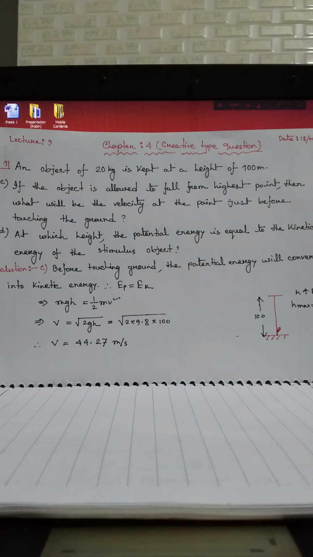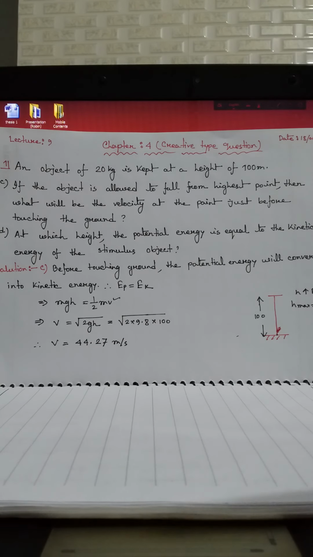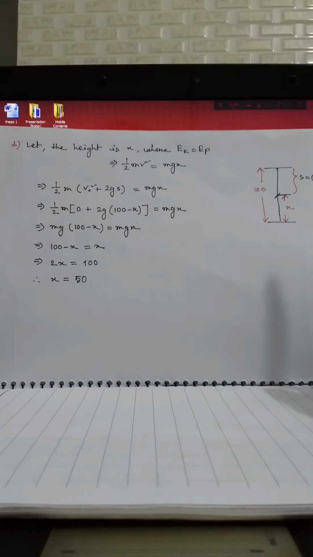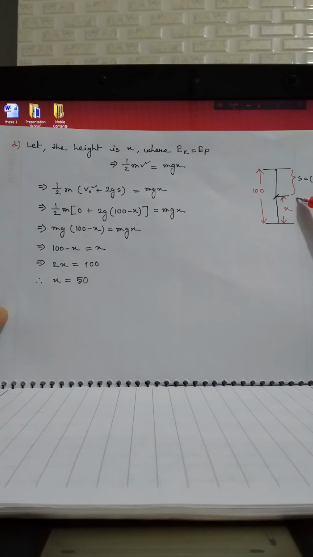Now just try to focus on D. At which height is the potential energy equal to the kinetic energy? That means we have to determine the exact height where the potential energy is exactly equal to the kinetic energy. We don't know what the height is, so let the height be x. For example, we have assumed that the height is x from the ground, where the potential energy is equal to